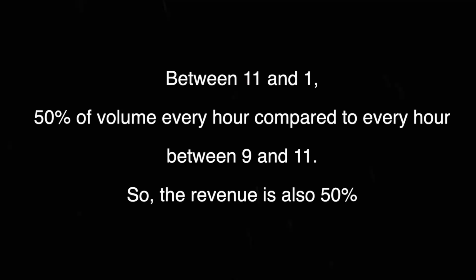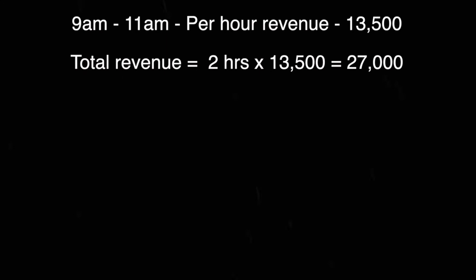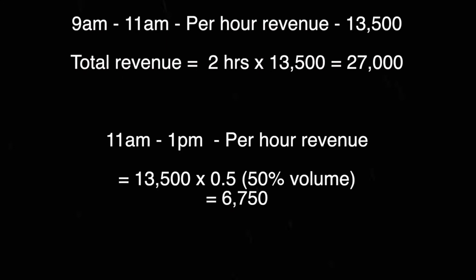Now, since this was completely occupied between 9 and 11, we will multiply this by 2 to arrive at the total revenue between those 2 hours. Now let's come to between 11 and 1. We decided on a percentage early on that we will use between 11 and 1 and multiply that with the number of people that we had between 9 and 10, and then multiply that with the number of hours to come up with the total revenue between 11 and 1. Doing this, you'll be able to arrive at the revenue for the entire 12-hour period, which is the entire day in a particular hair salon,